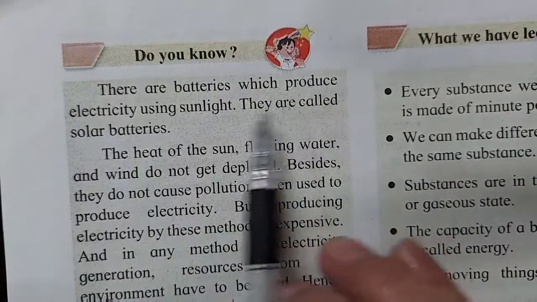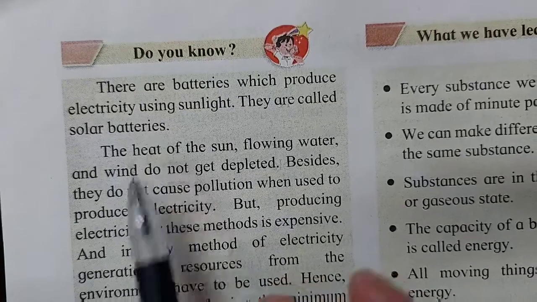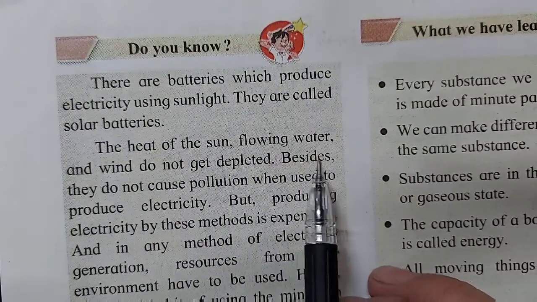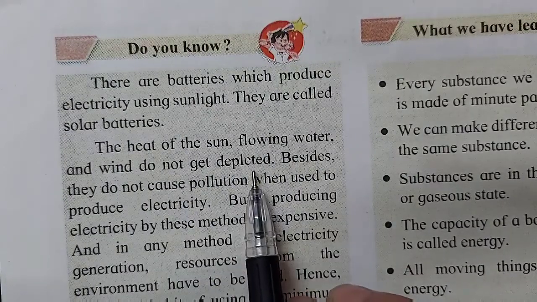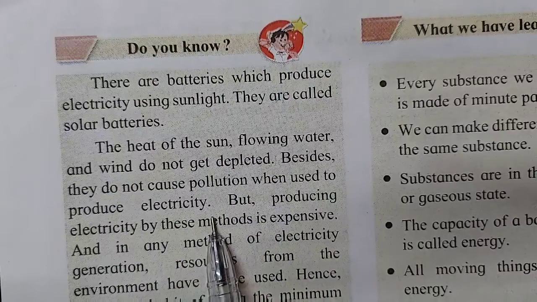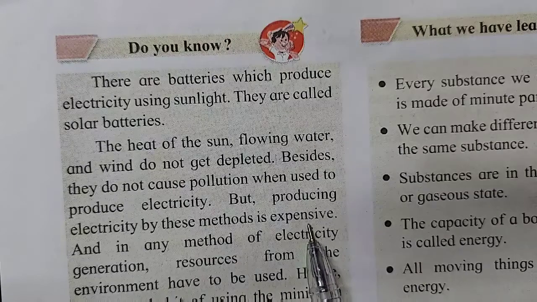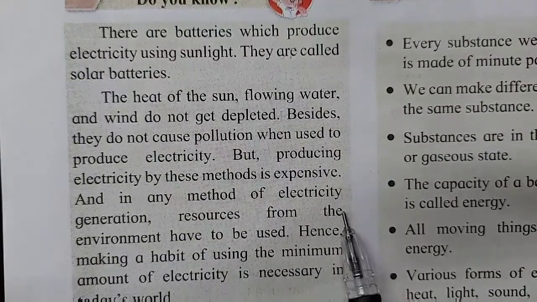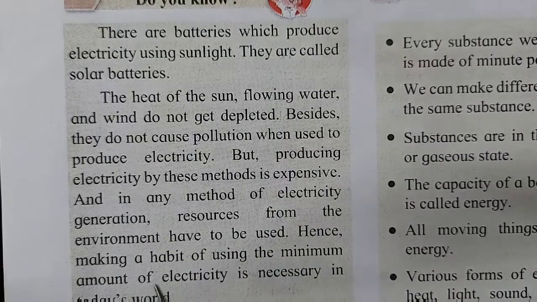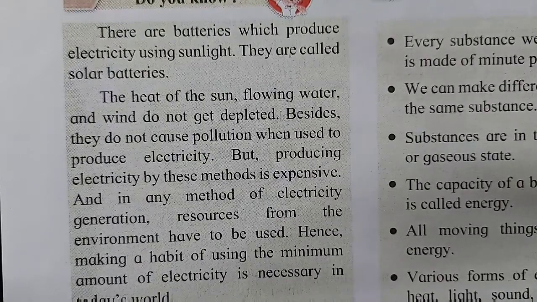There are batteries which produce electricity using sunlight. They are called solar batteries. So children, this is how we get batteries which run on solar energy. The heat of the sun, flowing water and wind do not get dissipated. Besides, they do not cause pollution when used to produce electricity. But producing electricity by this method is expensive. And in any method of electricity generation, resources from the environment have to be used. Hence, making a habit of using the minimum amount of electricity is necessary in today's world.